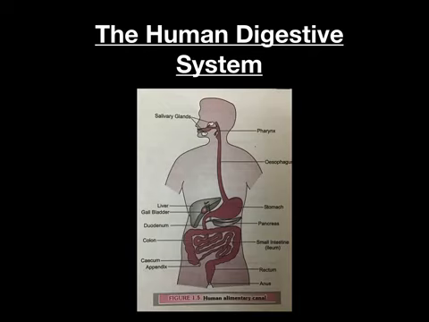Teeth are of 4 types: incisors, canines, molars, and premolars. The function of teeth is chewing and grinding of food. Function of tongue is to taste the food, mix the food with saliva, and to speak.